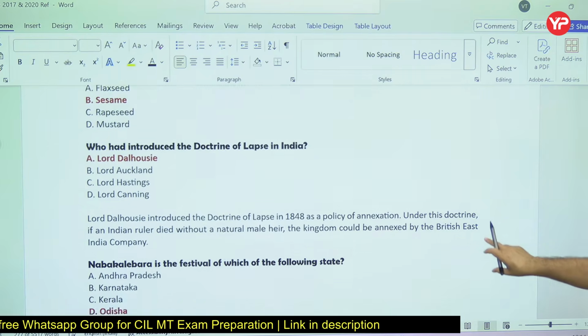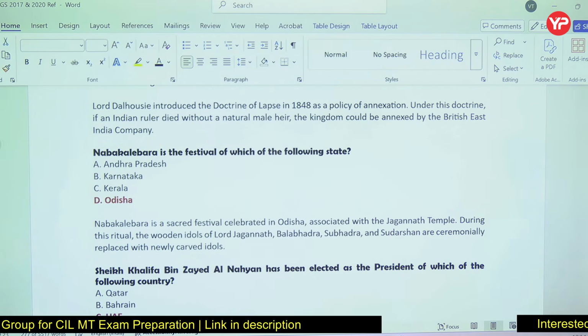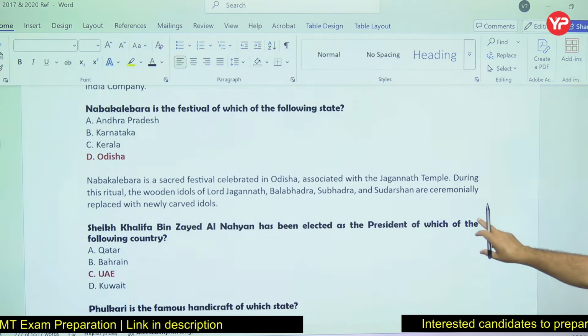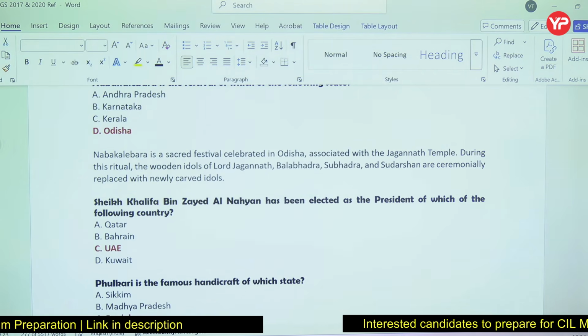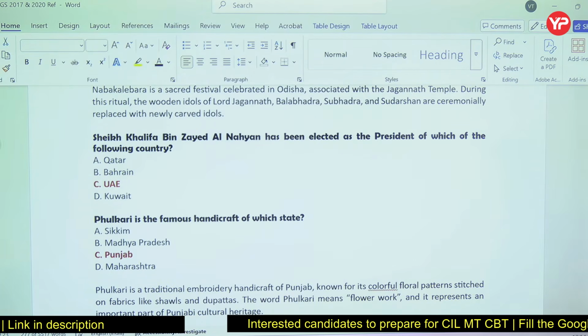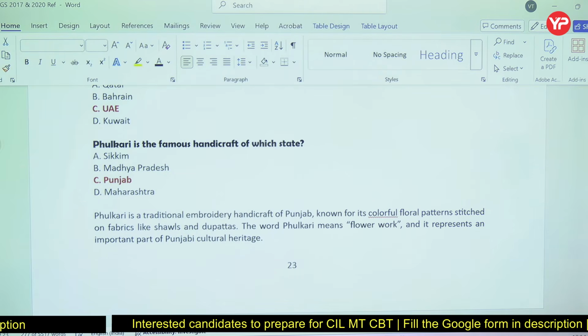So Doctrine of Lapse, Lord Dalhousie. So Odisha, this festival is related to Jagannath Temple. Balbhadra, Subhadra, Sudarshan. Sheikh Khalifa is president of which country at that time? Phulkari is in Punjab, right?